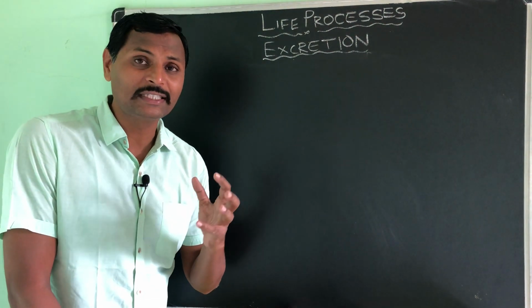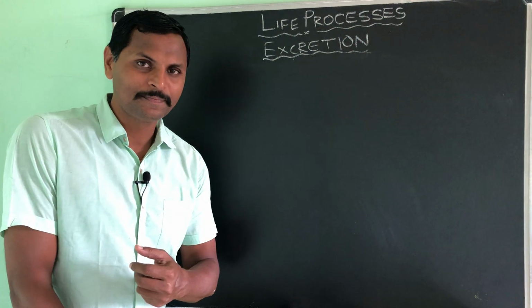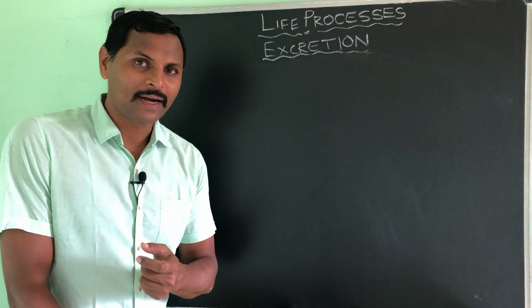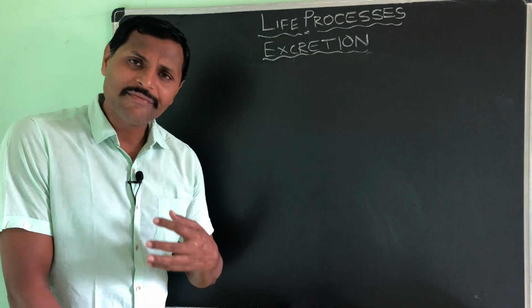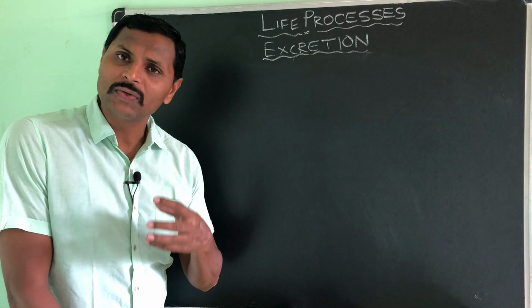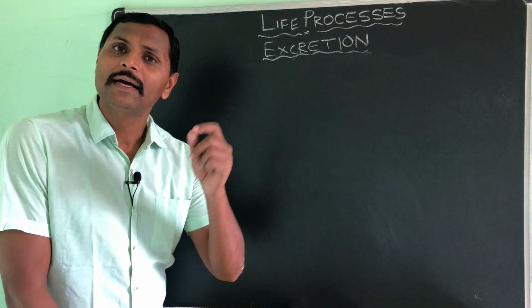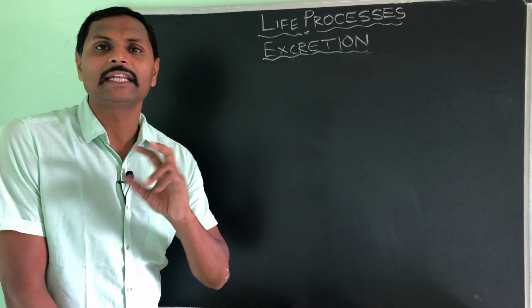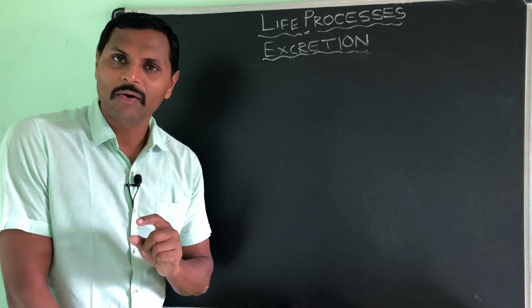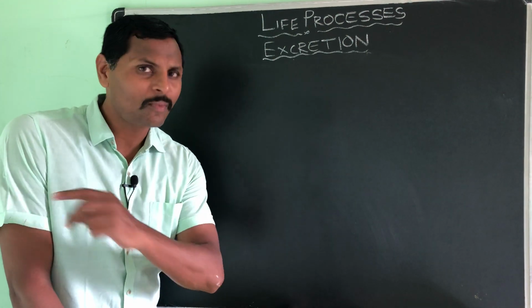The excess oxygen will be thrown out through the stomata in the photosynthesis process. And even carbon dioxide is a gas that will be thrown out by plants at night time in the respiration process. That is also thrown out by the stomata only.